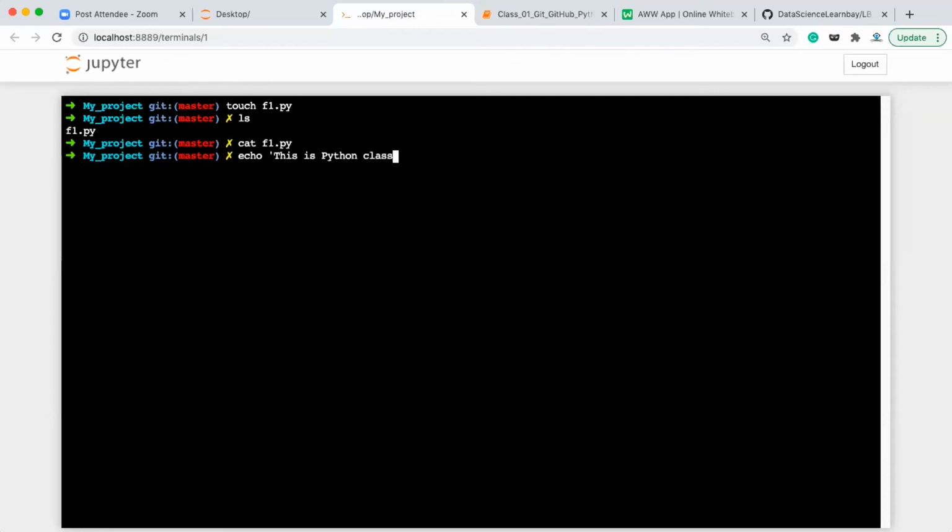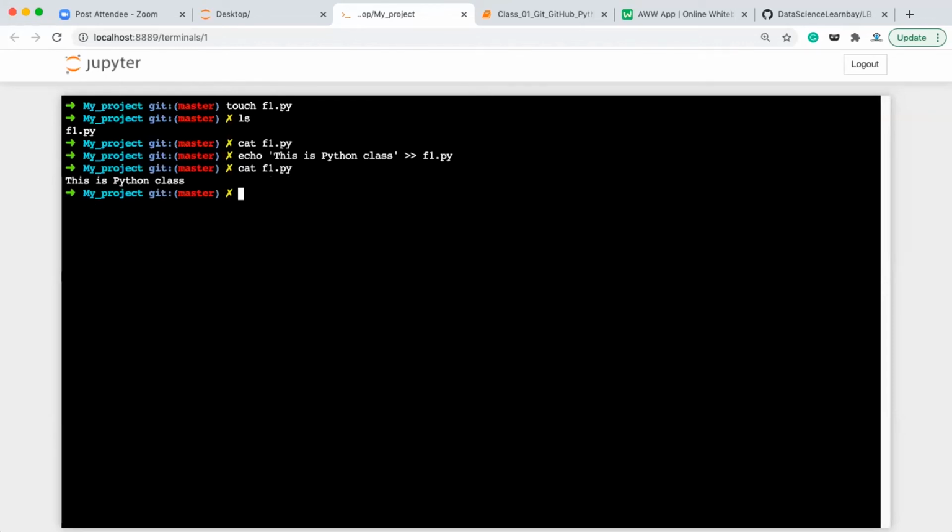I want to write this. This file is already created, right? So in the echo command, to write something into an already created file, you use echo, and then whatever content you want to write, you write it here. After this, to write into the existing file, you write double greater than sign, and then the file name f1.py. It will write the content into the existing file. Execute it and then check cat f1.py. It will show that this content is written.